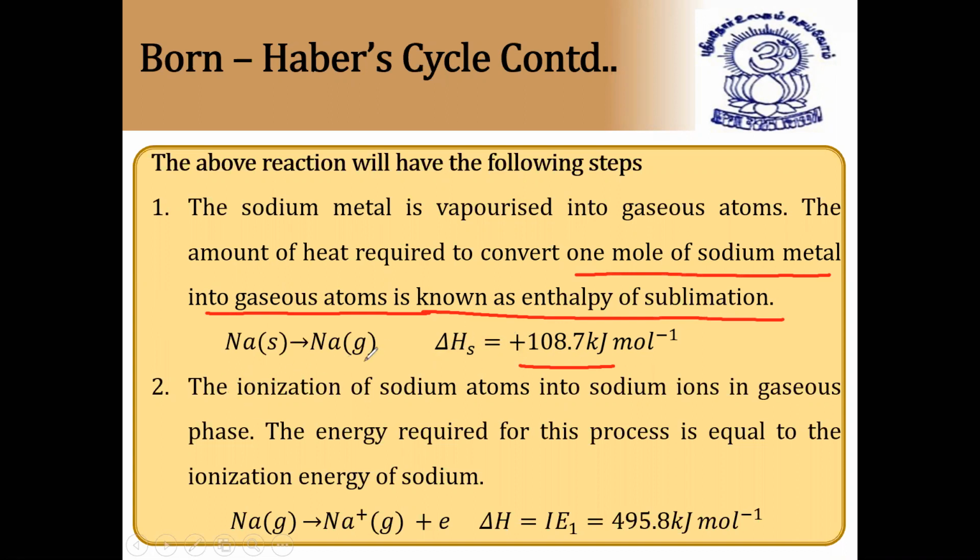Similarly, next, from this sodium gas atom, I already told you what ionization energy is: the amount of energy required to remove the outermost electron from a neutral isolated gaseous atom. So the ionization of sodium atoms into sodium ions in the gaseous phase requires energy equal to the ionization energy. From the sodium gas atom we are removing one electron and it forms a sodium gas ion. The electron we write on the right hand side as plus electron. This is called the formation of the sodium ion.